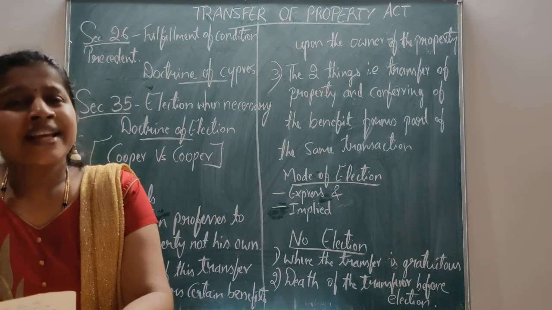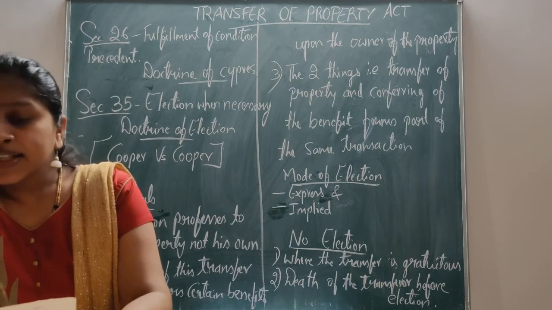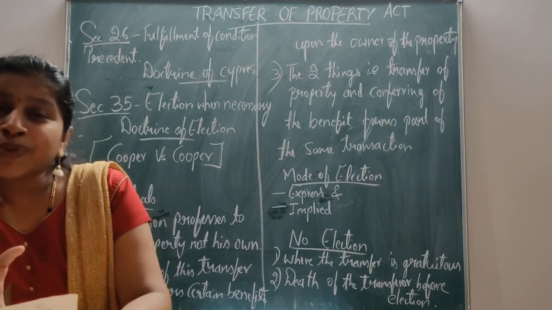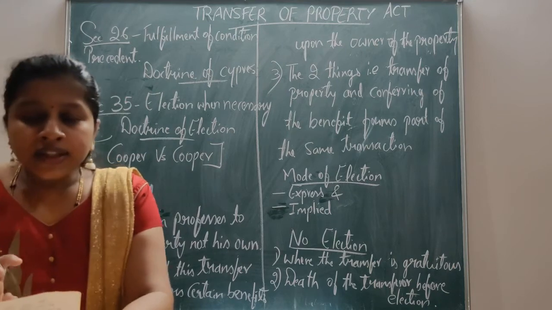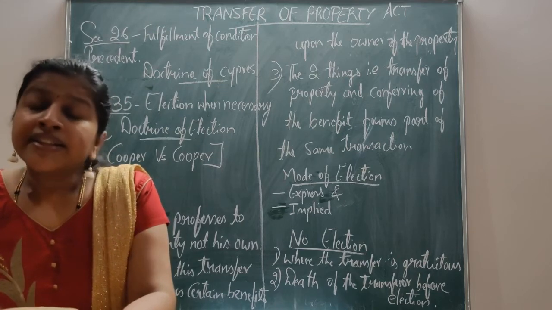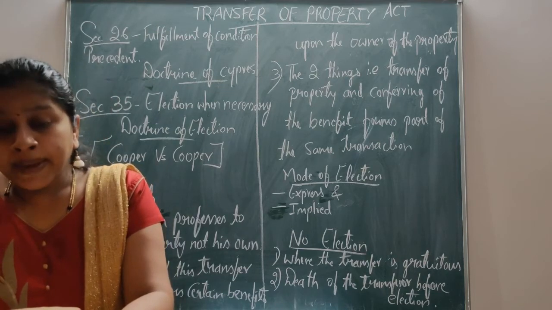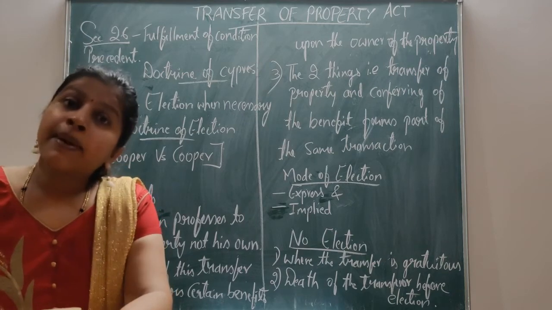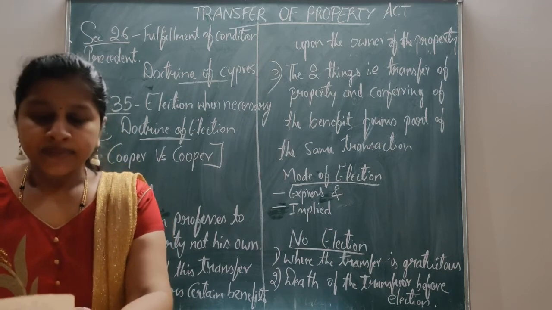In this, A is not transferring C's property. He is simply professing, that is, contracting to transfer a property which he does not own. Here, A is not the transferor, but for the sake of convenience, A may be called a transferor.